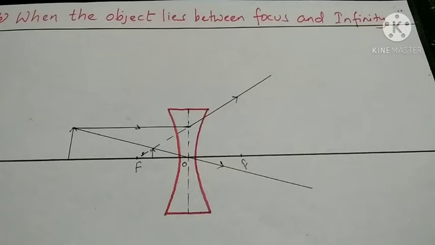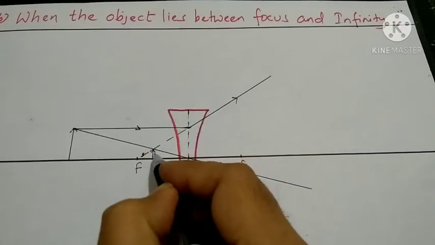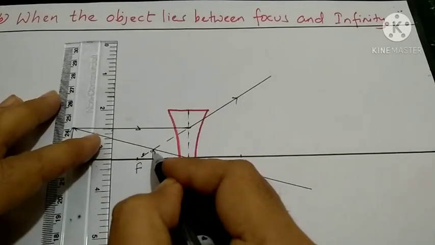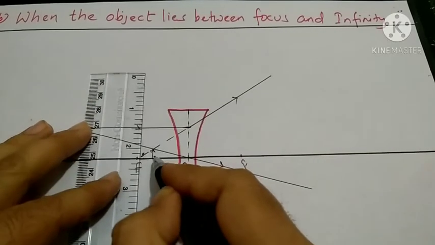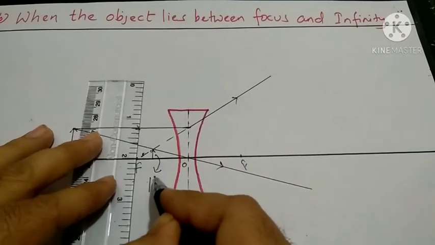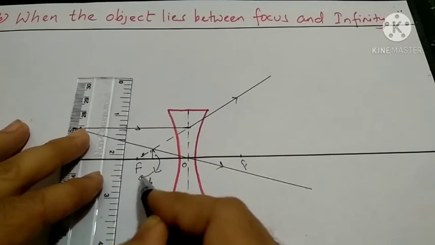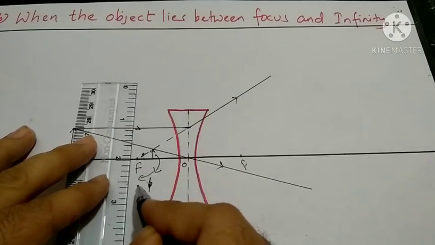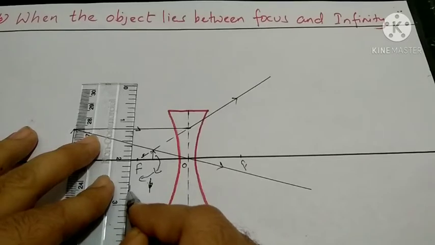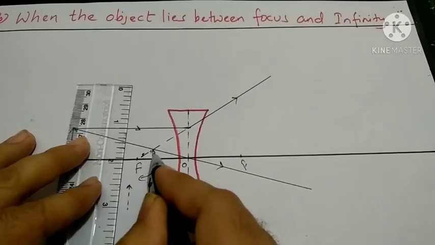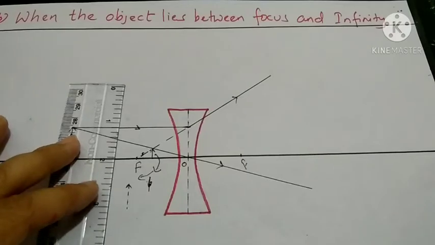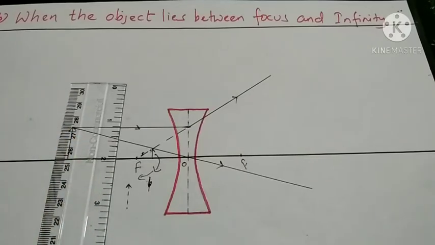Friends, your image here will be drawn with dotted lines. I will make this again. Please replace this arrow with a dotted line. Make a dotted image here, because this is virtual.